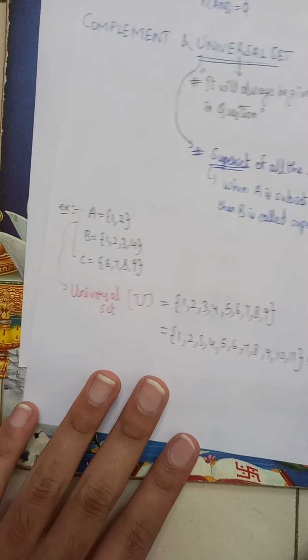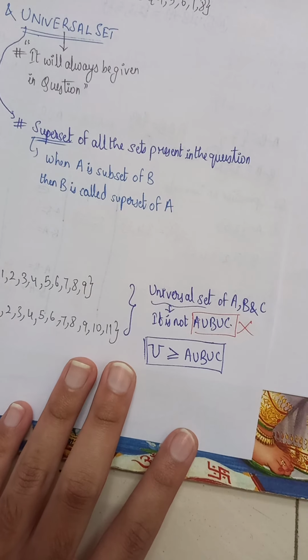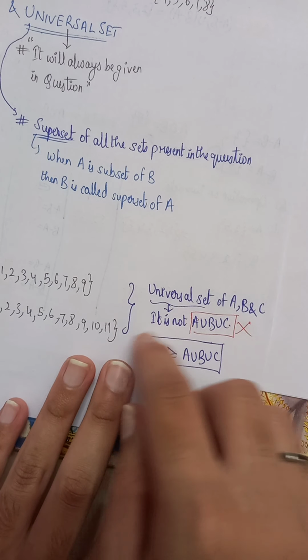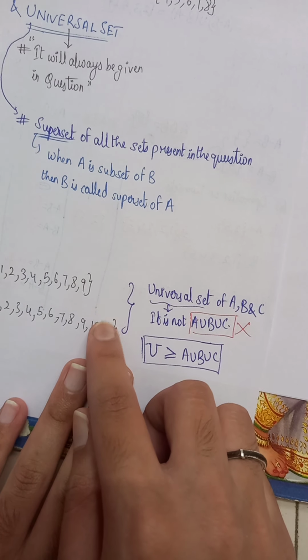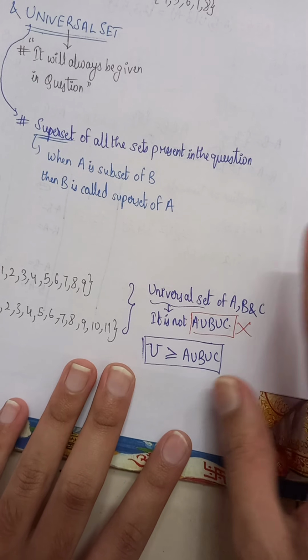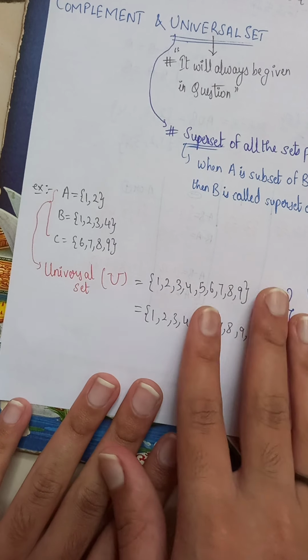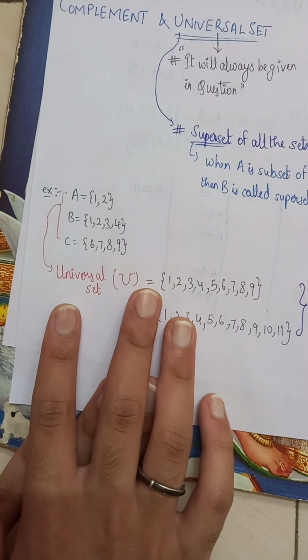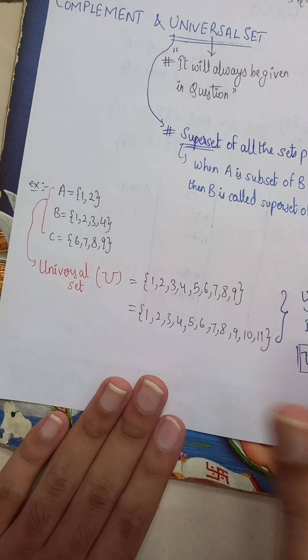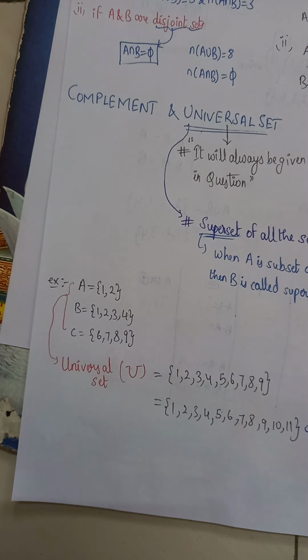If the given question has only two sets, then you cannot write A union B union C. That's common sense. There can be extra elements, but not fewer than all the elements of A, B, and C. That's why he'll mention what the universal set is. Let's move on to the next topic, the complement of a set.